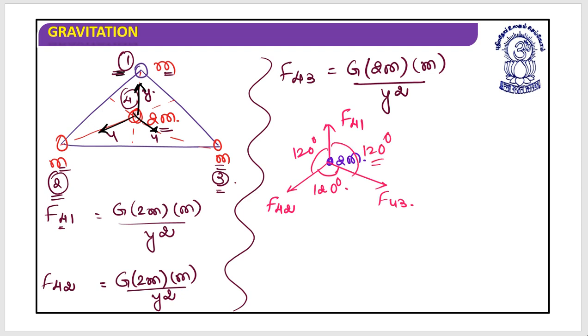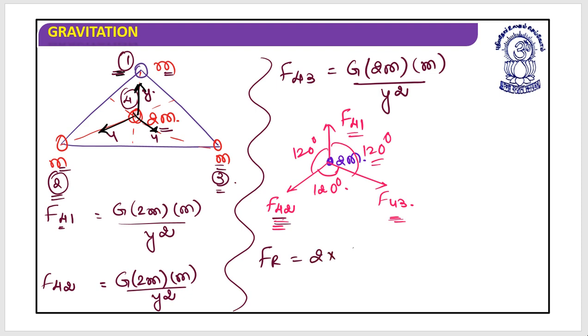If you understand the law of vector addition carefully, all these are the same in mass. So let's calculate the resultant of F42 and F43.